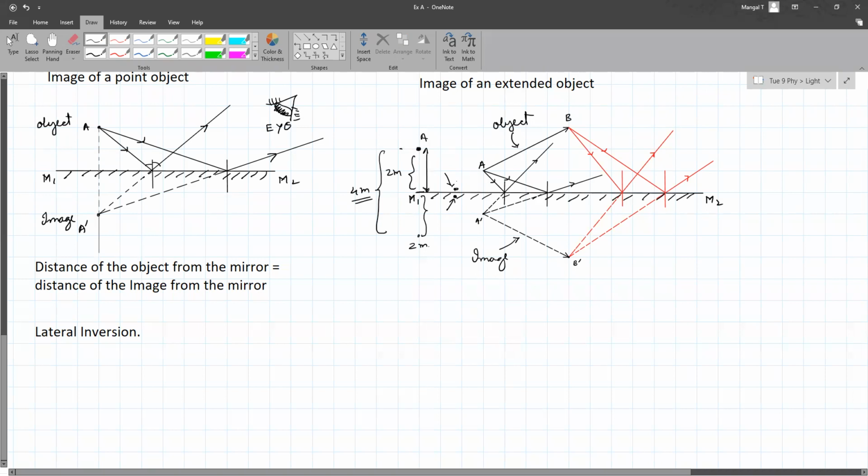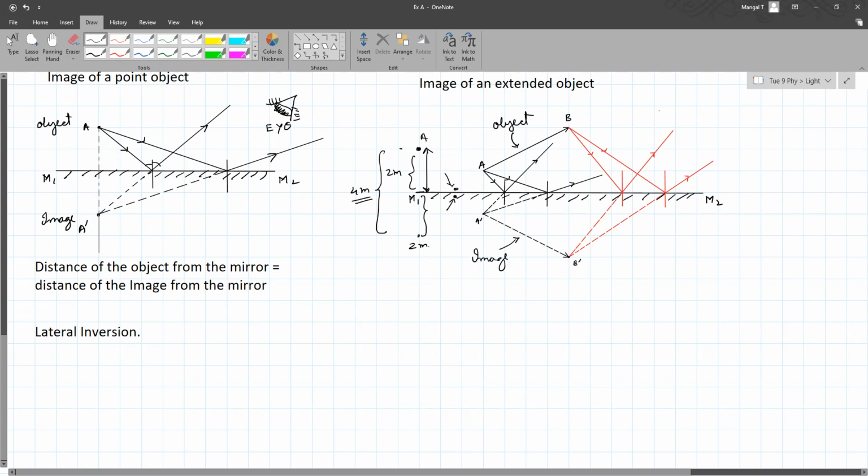But the object is AB, line AB. Then you can't. It doesn't have one distance because it's an extended object.